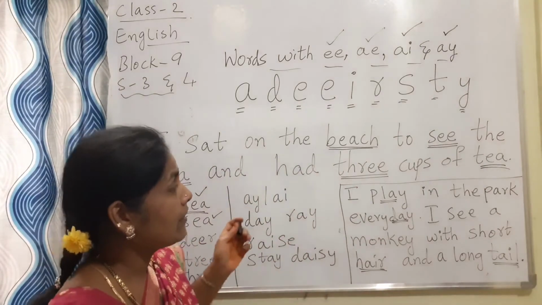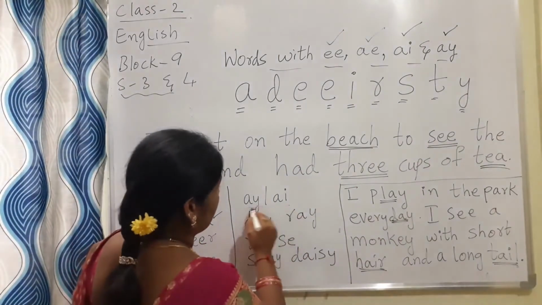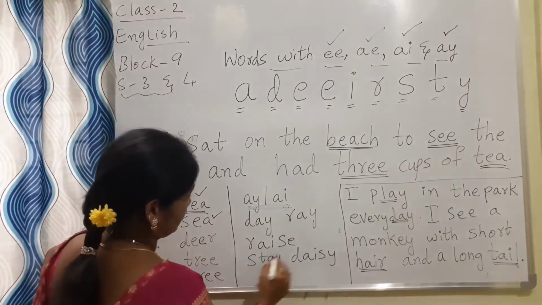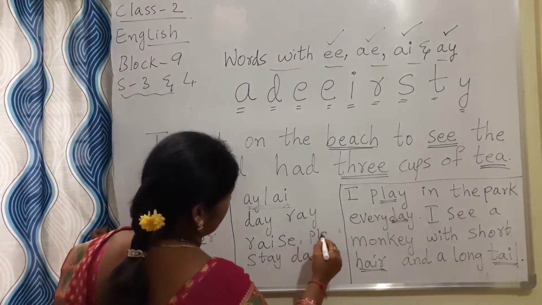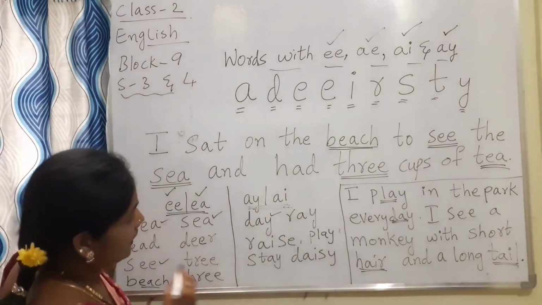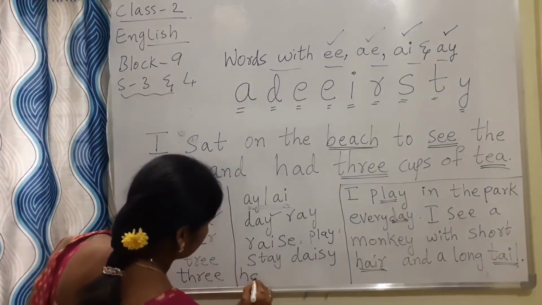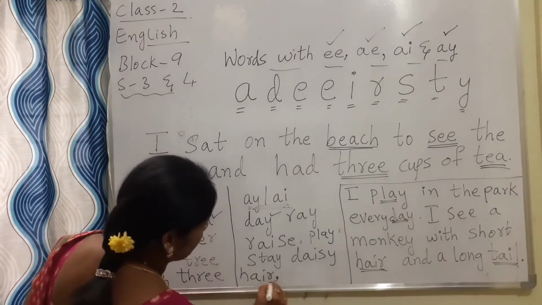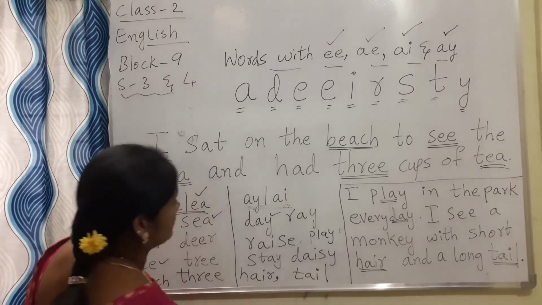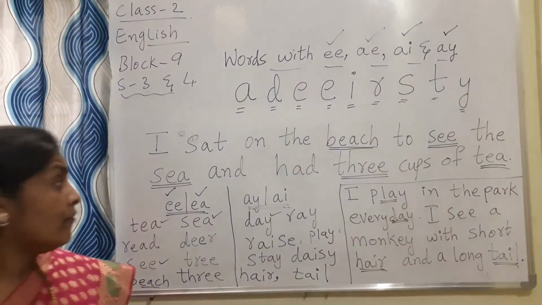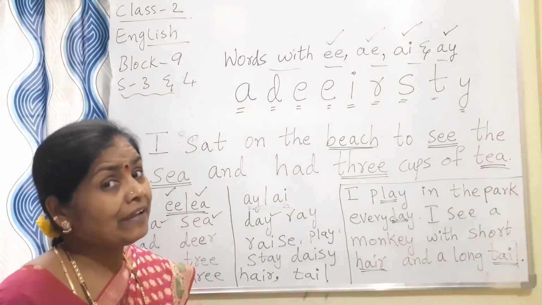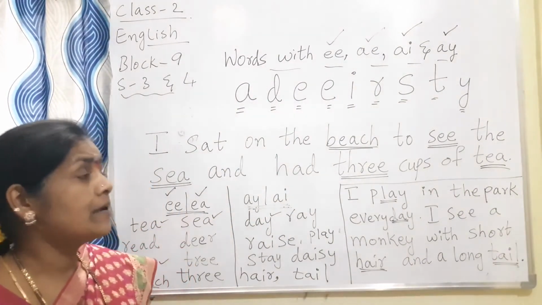So what are the AY words? Play, every day, day, hair, tail. So when I am saying AY, AI, how is it?